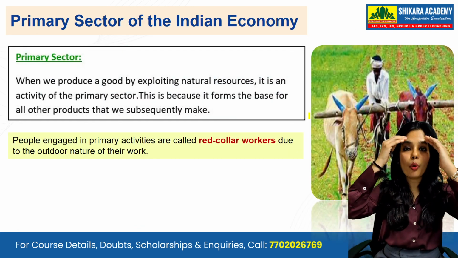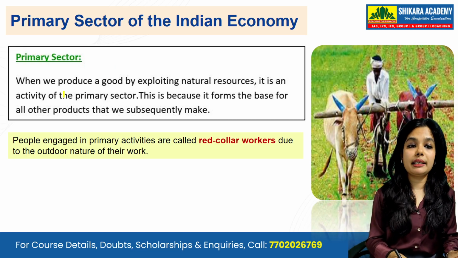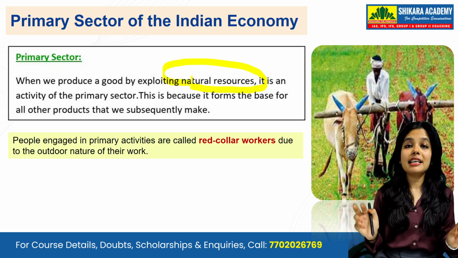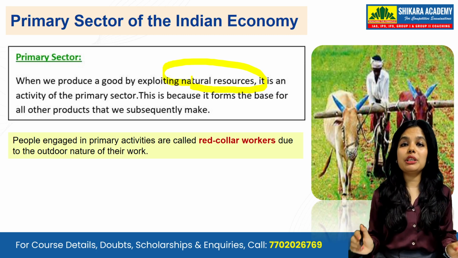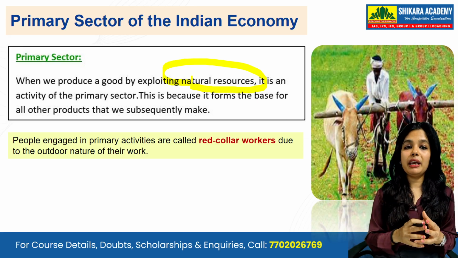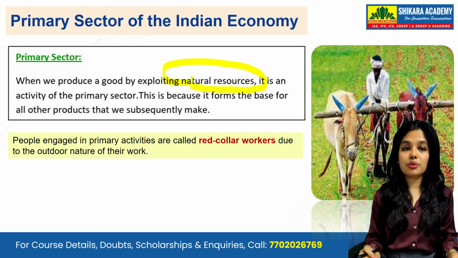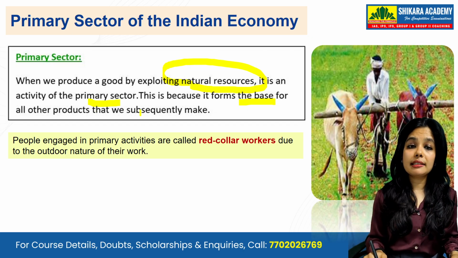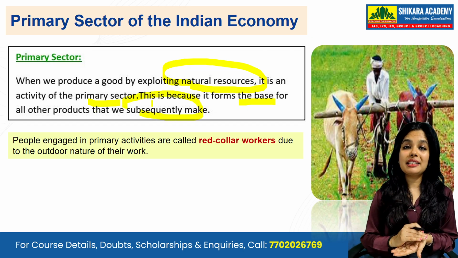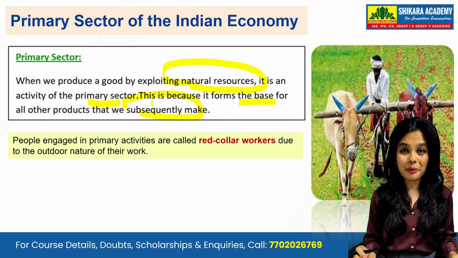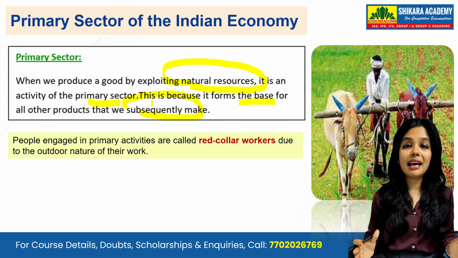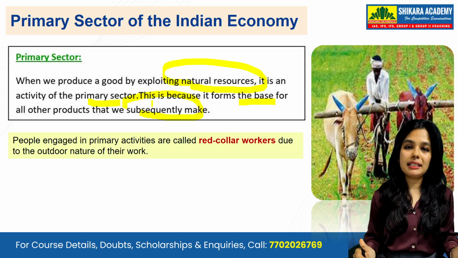Going ahead with more details, let's talk about the primary sector. When we produce a good by exploiting natural resources, yes, natural resources is the key word here. The primary sector exploits natural resources and makes goods. It is an activity of the primary sector because it forms the base for all the other products that are subsequently made. So the primary sector becomes your base, as it provides you raw materials, students, and thus becomes the base sector here.